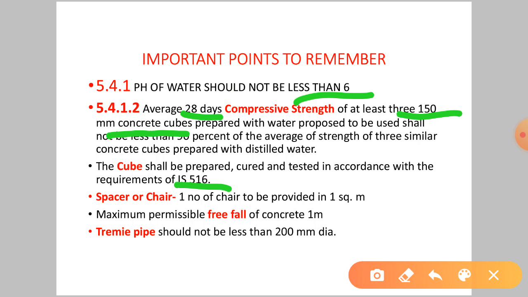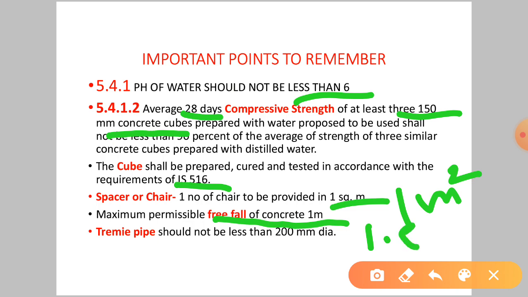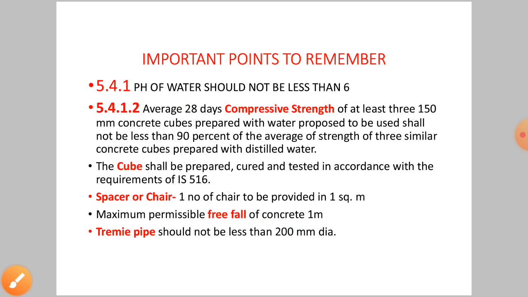If we come to the spacer or chair, one chair should be provided in 1 meter square. Maximum permissible free fall of concrete is 1 meter; 1 to 1.5 meter is allowable. Tremie pipe should not be less than 200 mm dia. Tremie pipe is generally used in pile construction.